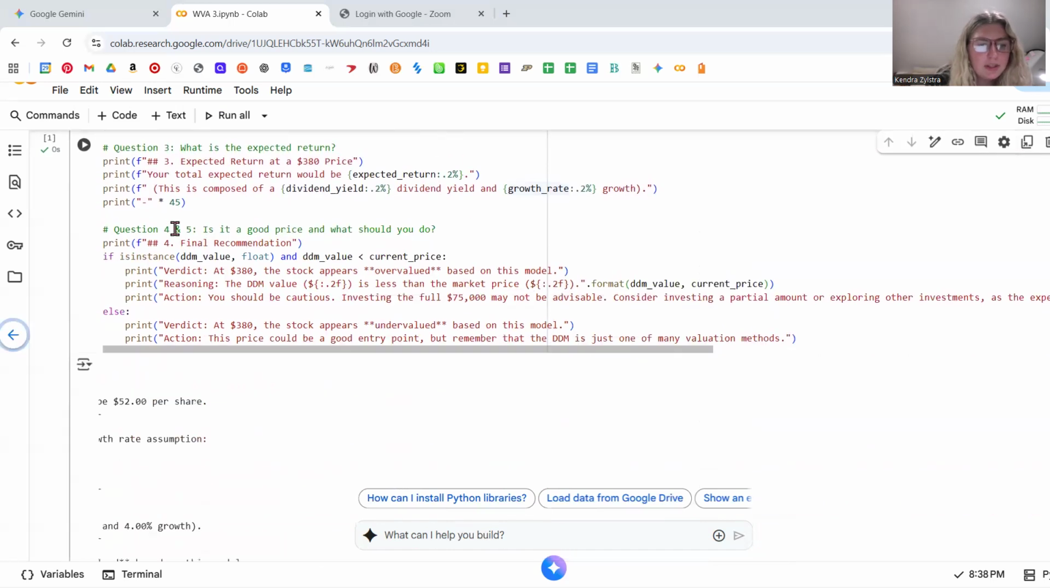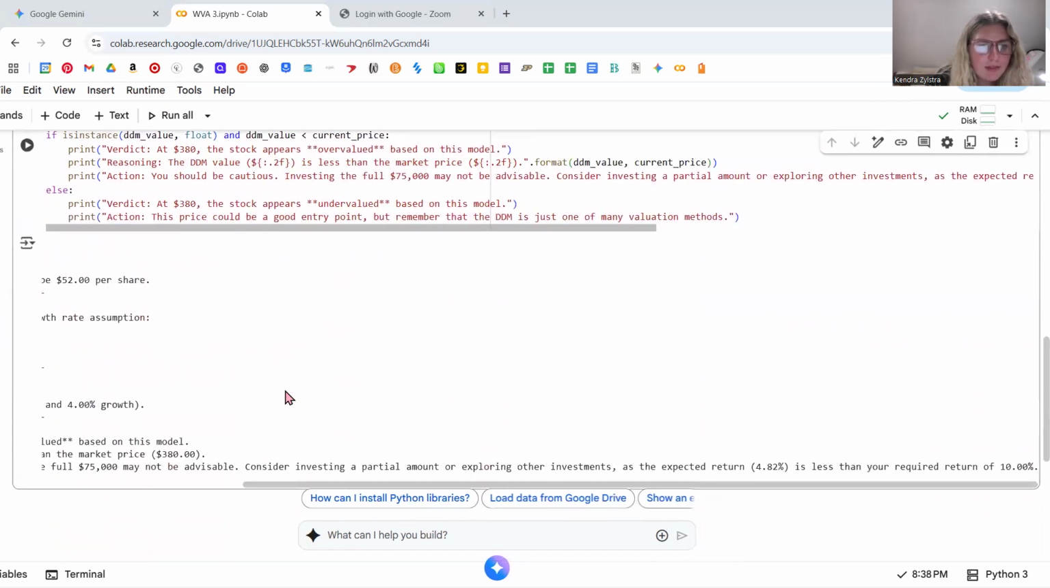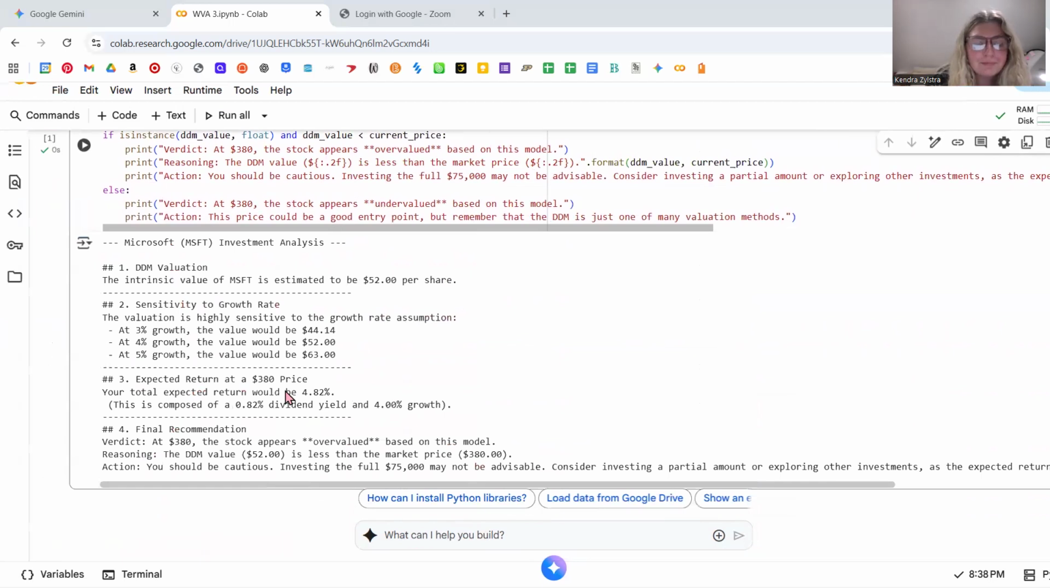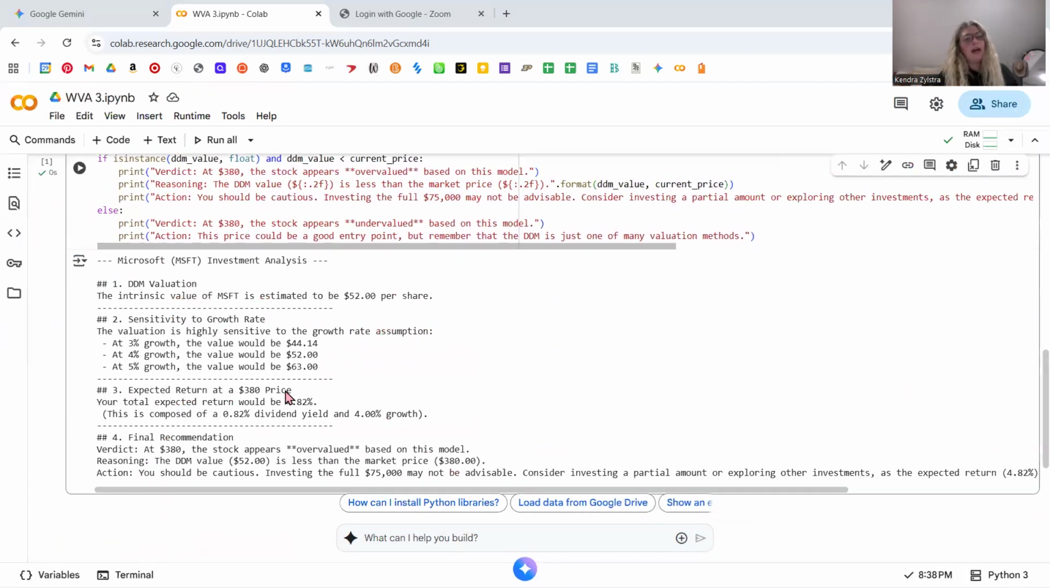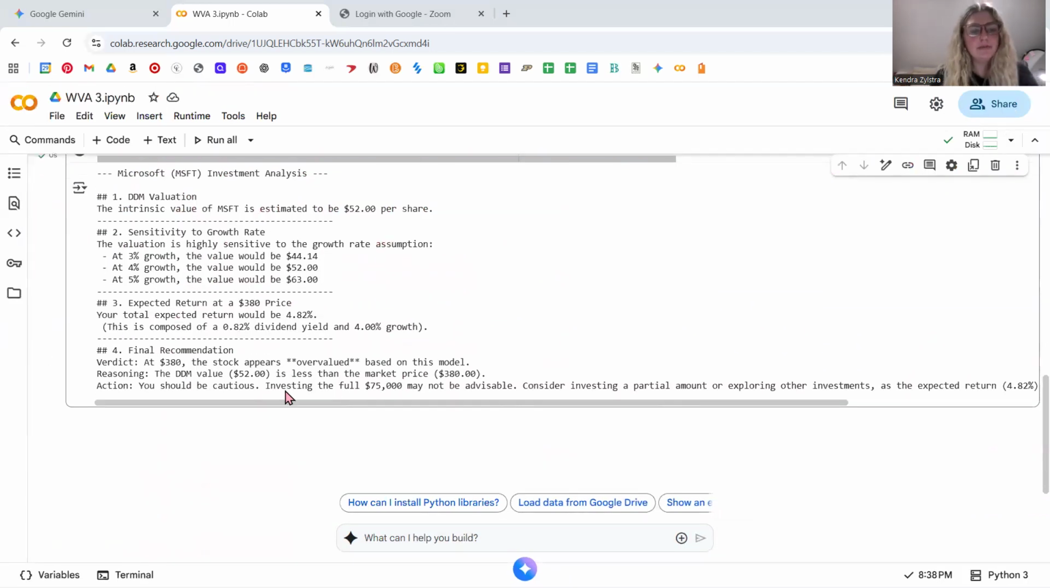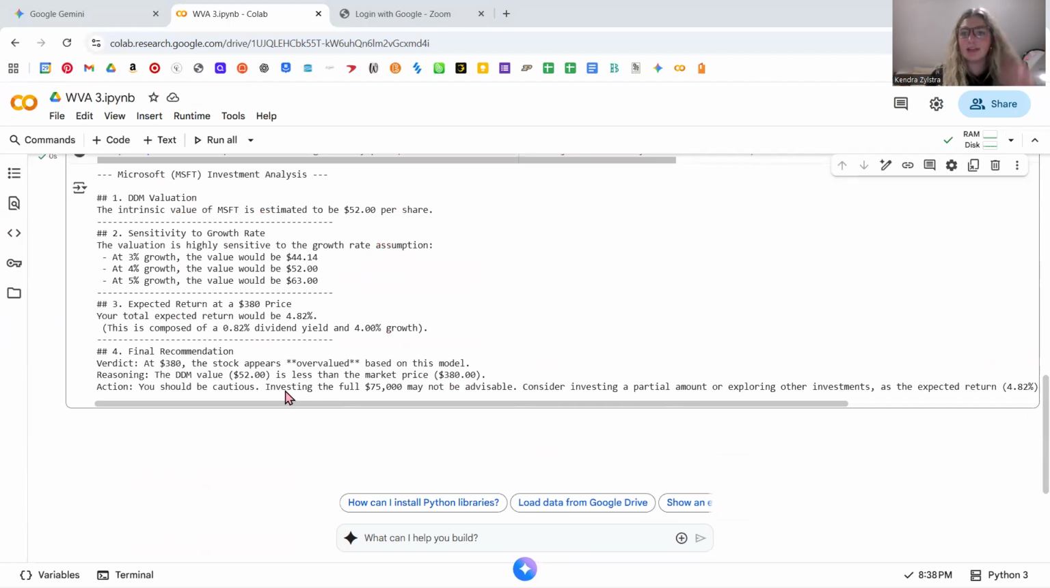So we put this all into our Colab notebook, and then we ran the code in Colab, and it gave us this analysis here. It gave us the code after it was run. So first, the DDM valuation. We figured out that the intrinsic value of Microsoft is estimated to be $52 per share.